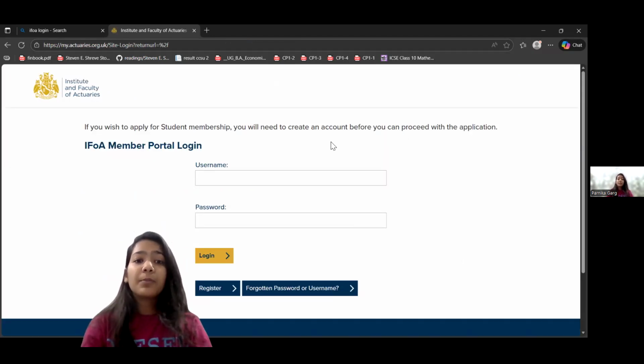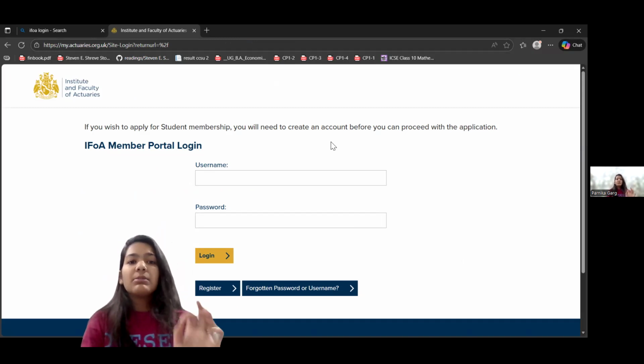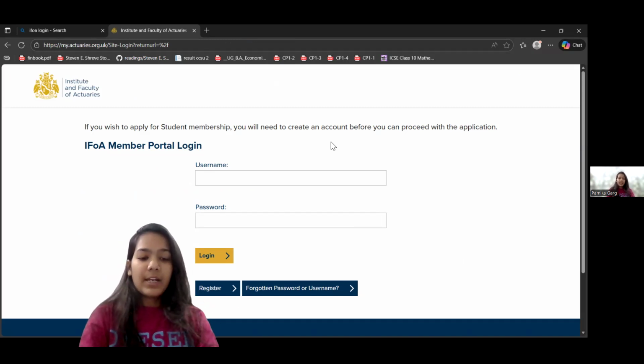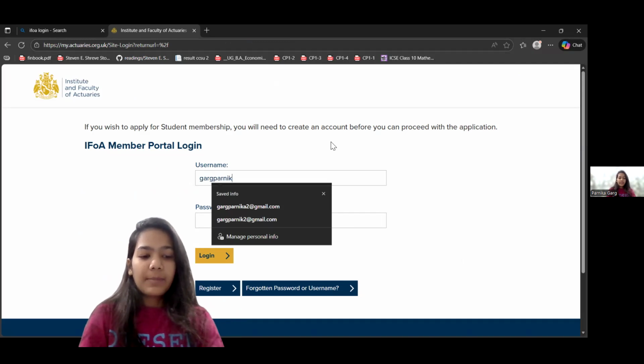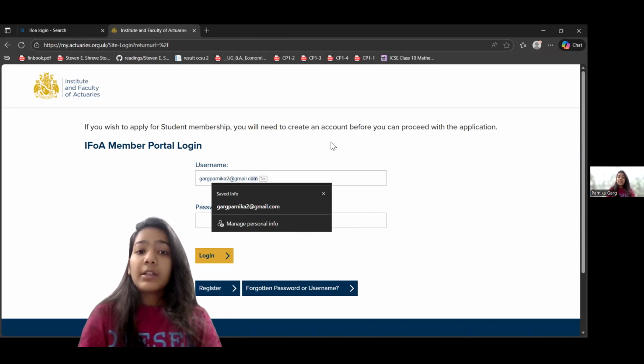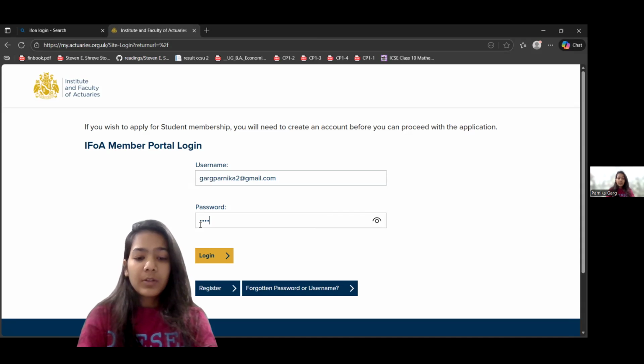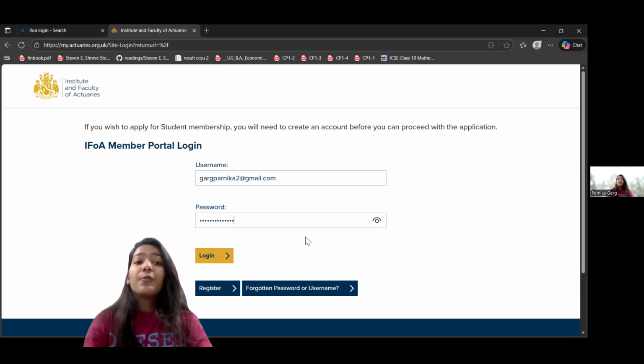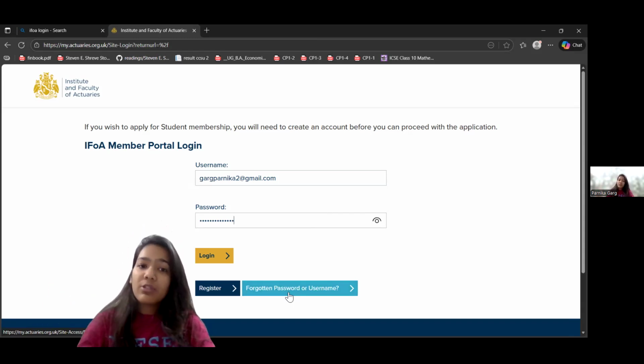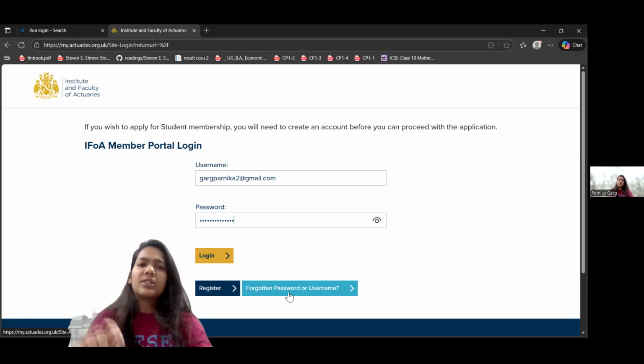Now here you have to put your username. Now username is your registered mail ID with the IFoA. So let's type it first. Then your IFoA password. Now, if you have forgotten your password, then go to this forgotten password or username. Then you will get a code at your registered email ID and you can reset your password.